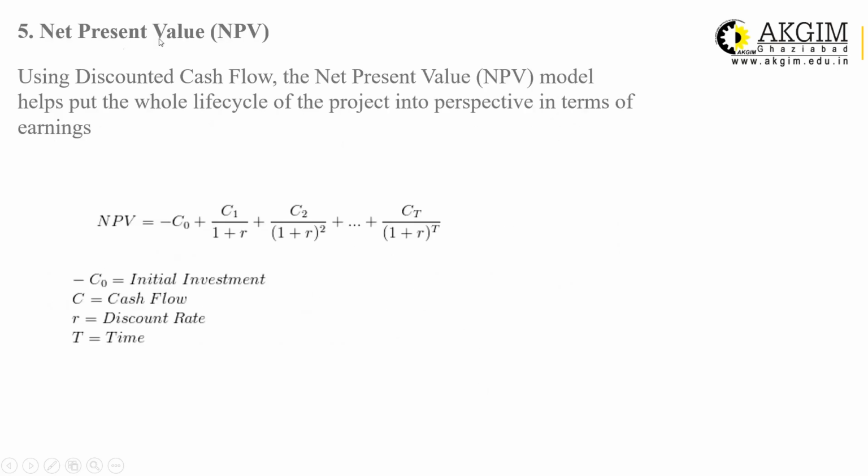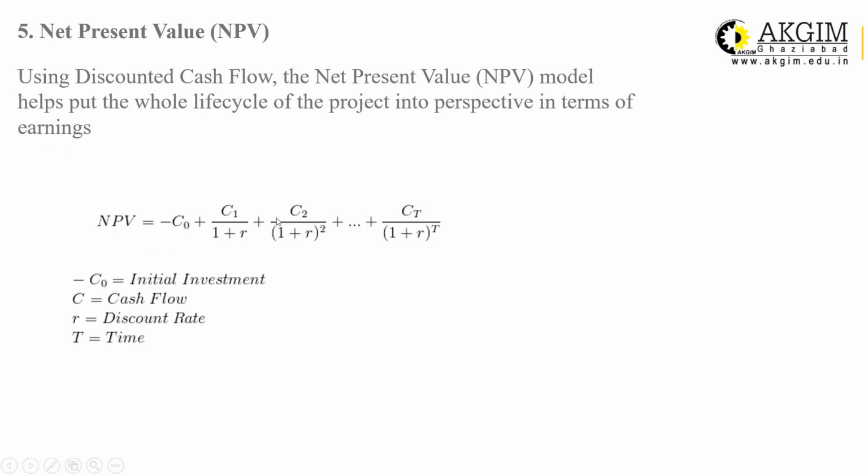Now, next is net present value. Net present value is a very popular, widely used, well accepted technique for the selection and evaluation of a project. The net present value technique is also based on the TVM concept, so it discounts the cash flow which is generated by the project in future. Using discounted cash flow, the net present value model helps put the whole life cycle of the project into perspective in terms of earning. Then how is it calculated?